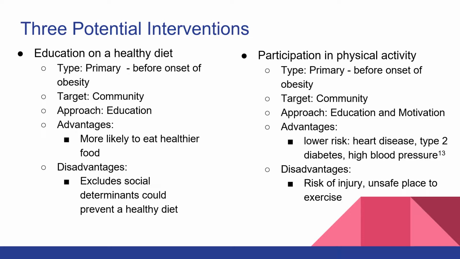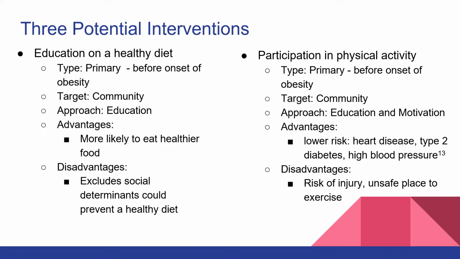Our approach would be education, like educating people on what a healthy diet consists of, how to be able to afford a healthy diet, things like that. An advantage to this is that they would be more likely to eat healthier food. A disadvantage is that this particular intervention excludes social determinants, which could prevent a healthy diet, such as income.